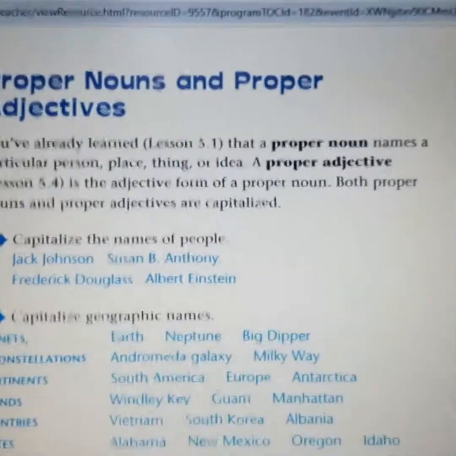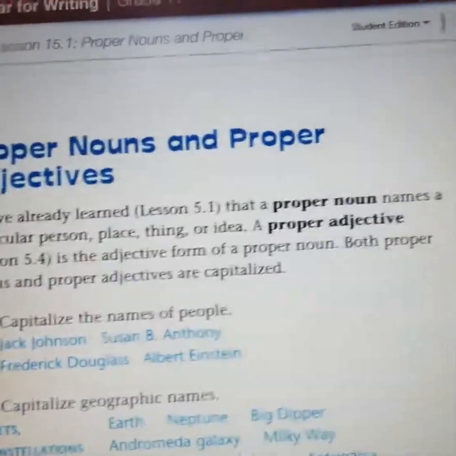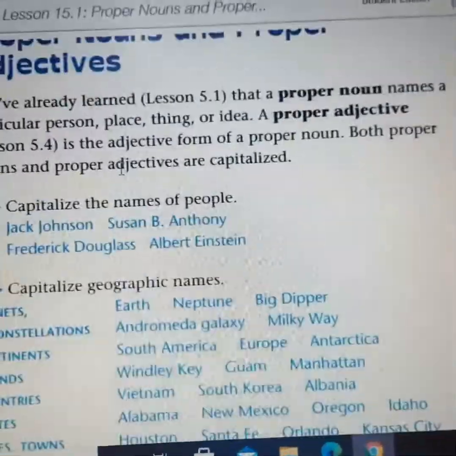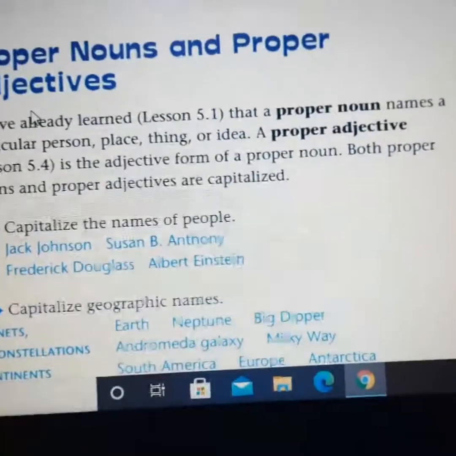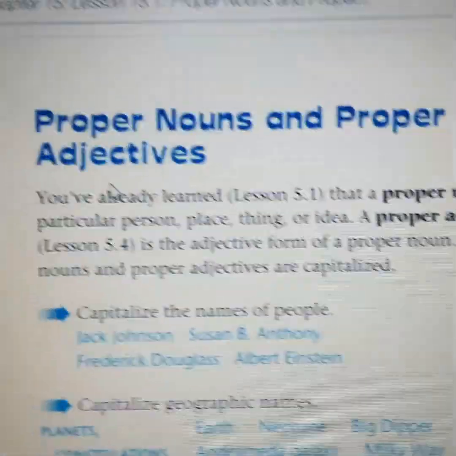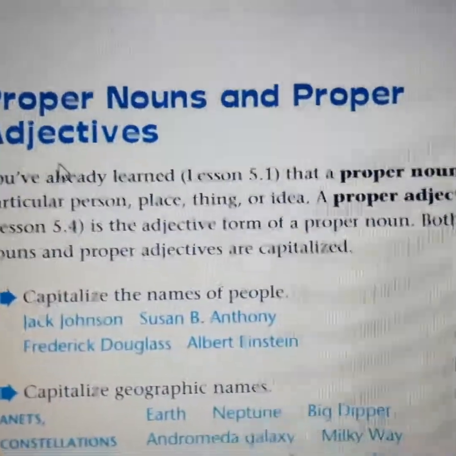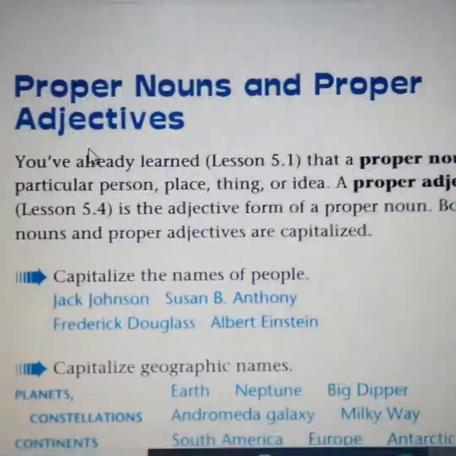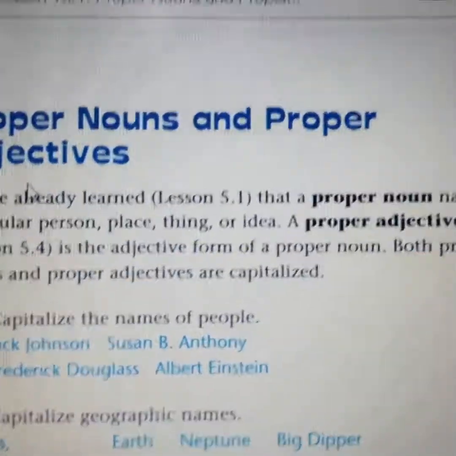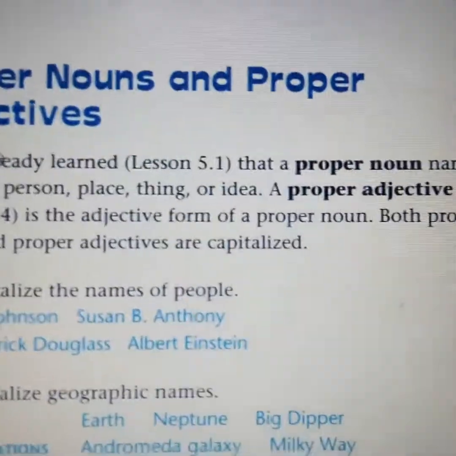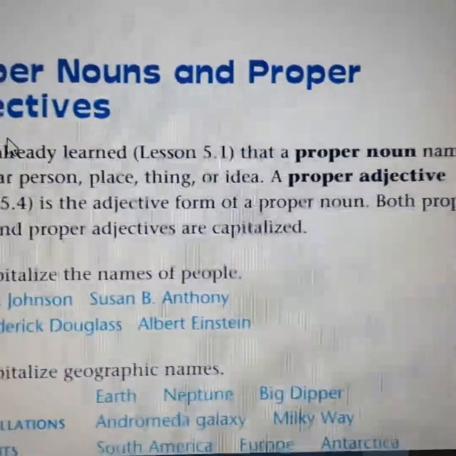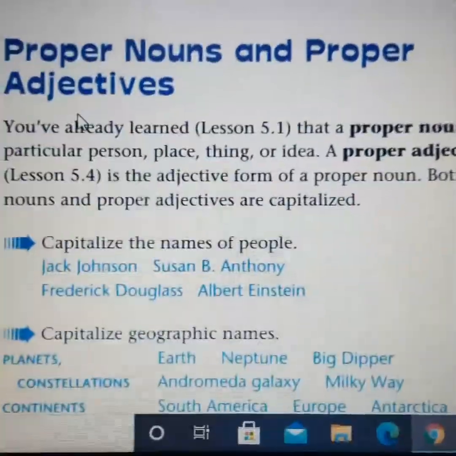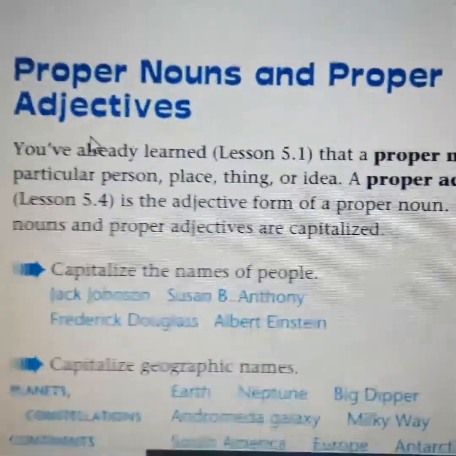So today we are going to study a new chapter. It's chapter 15, lesson number 1, page 279. Proper nouns and proper adjectives. I think you're familiar with the title because we studied something like that last semester. We had this lesson before, and I explained proper nouns and proper adjectives. I gave you a lot of examples, but here we're going to talk more about proper nouns and proper adjectives.